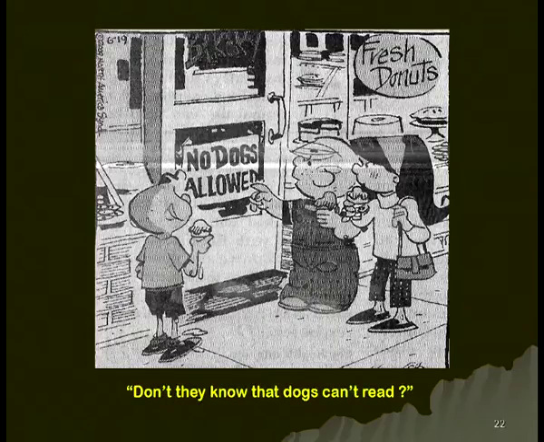Let us look at this cartoon, Archie's cartoon. Here there is a phrase, or you can say a sentence, "No dogs allowed", and let us see how Archie gets the meaning of it. He thinks that it means dogs are not allowed in this restaurant or in this shop. So, he thinks and says, "Don't they know that dogs can't read?" He thinks that this poster is there for the dogs to read.